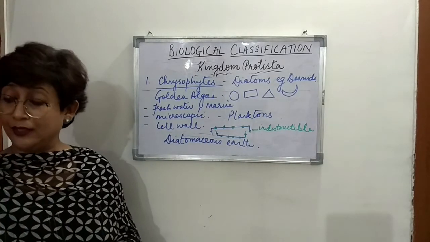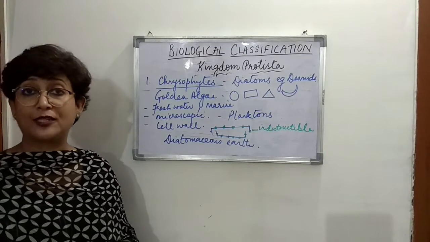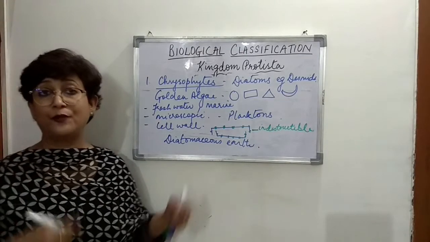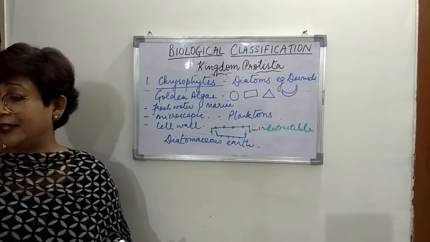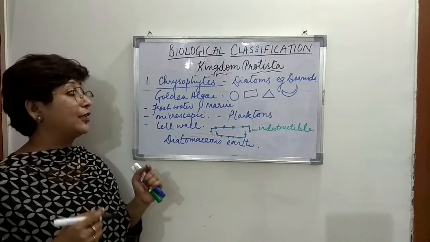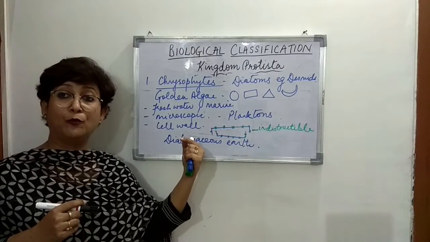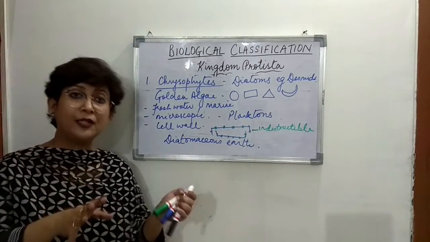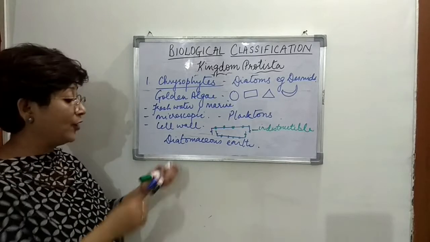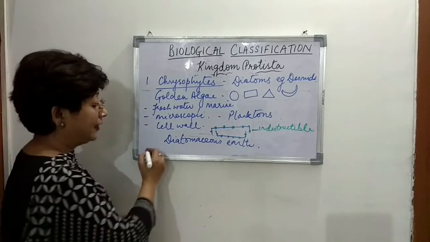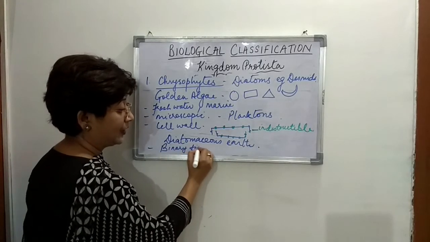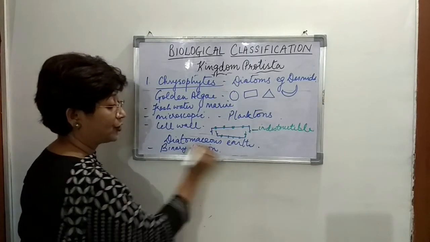Now, there are various pigments also present. So they have chloroplasts or chromatophores present inside them, and then their mode of multiplication, right? We talked about the mode of reproduction. The common method of reproduction of diatoms is binary fission, right? Binary fission, that is the common mode of reproduction.